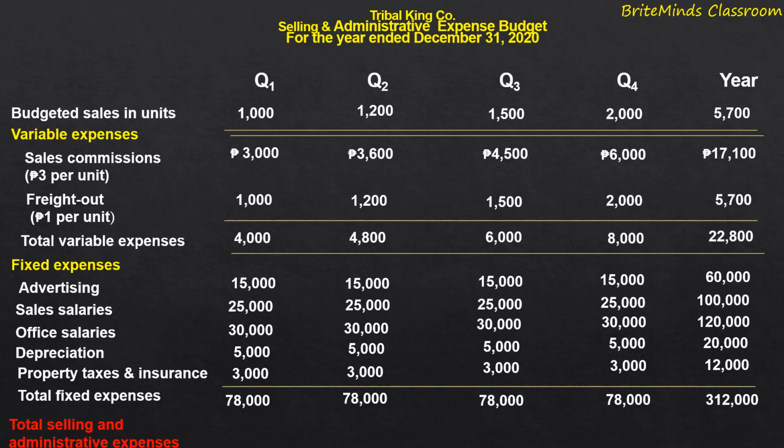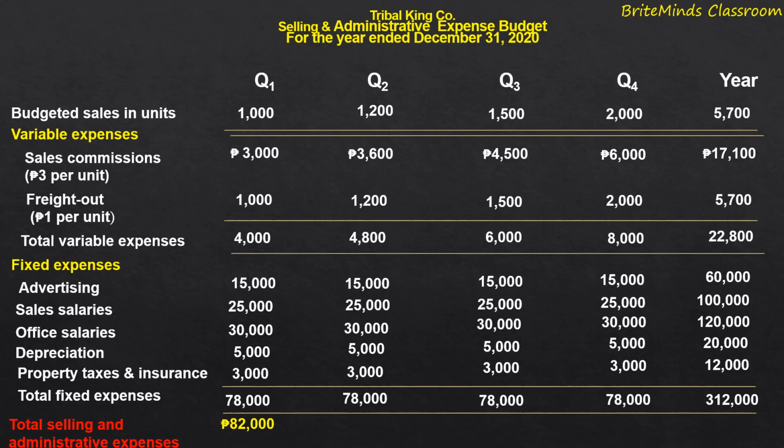And then to obtain the total selling and administrative expense, we will add the total variable expenses and the total fixed expenses. For the first quarter, 4,000 plus 78,000 pesos amounted to 82,000 pesos.